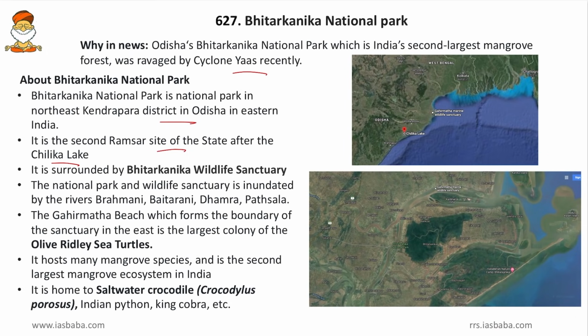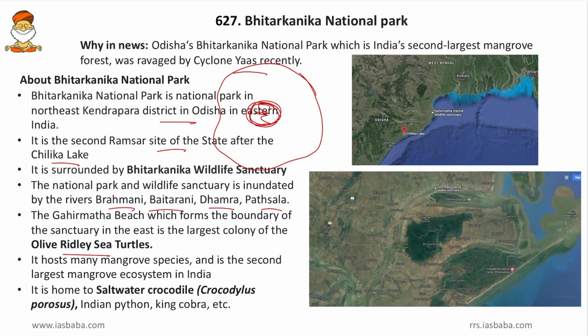Yes, friends, this Kanika Wildlife Sanctuary is a broader area, and this Kanika National Park is a smaller area within the sanctuary. Then, the National Park and Wildlife Sanctuary are inundated by the rivers Brahmani, Baitarani, Dharma and Patsala. We will see in the map how they are inundated. Then, the Gahirmata beach, which forms the boundary of the sanctuary in the east, is the largest colony of olive ridley sea turtles. So, this Gahirmata also we will see in the map.